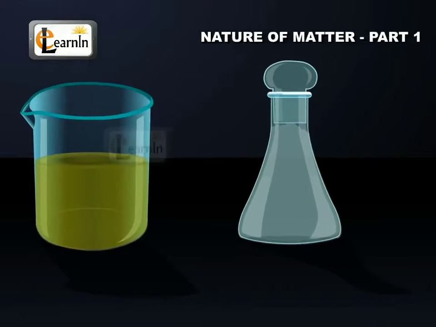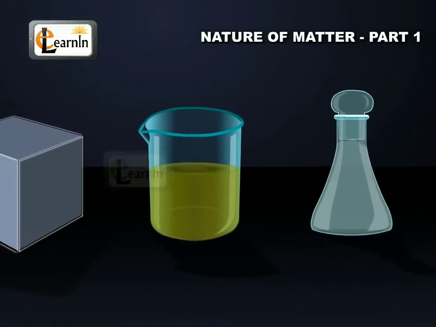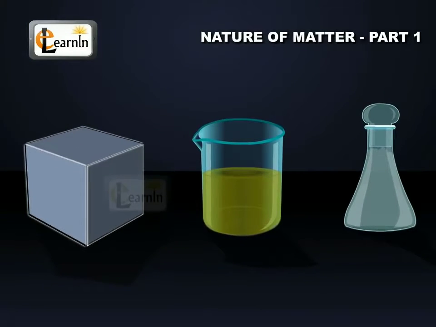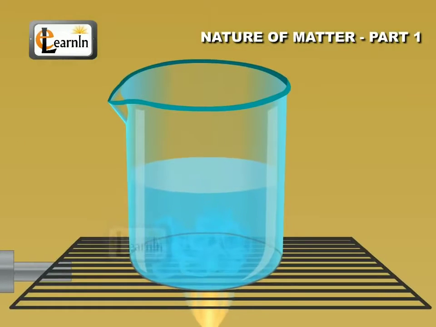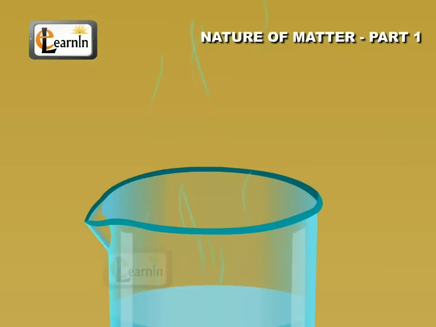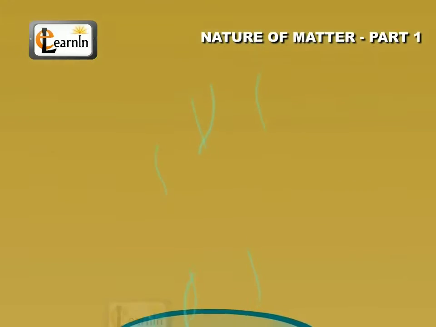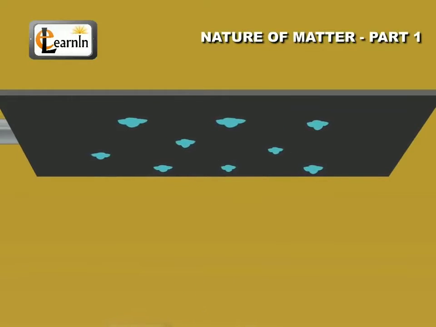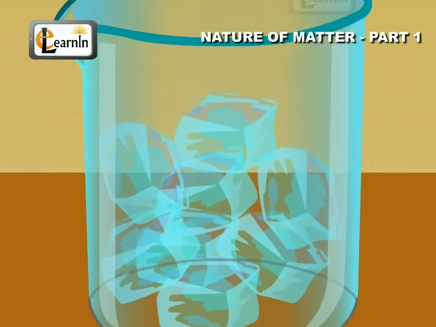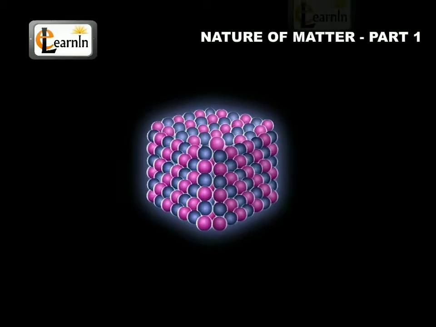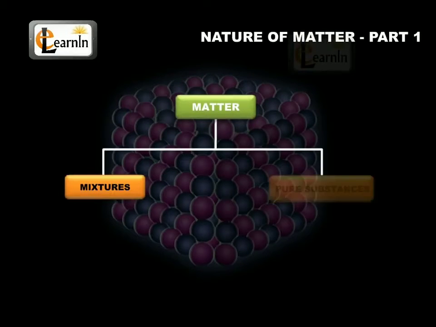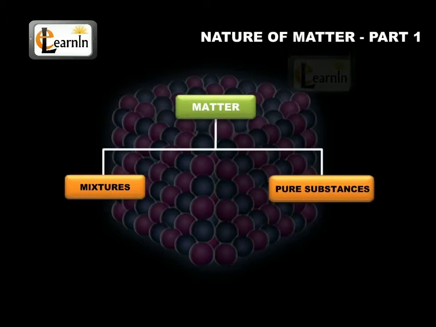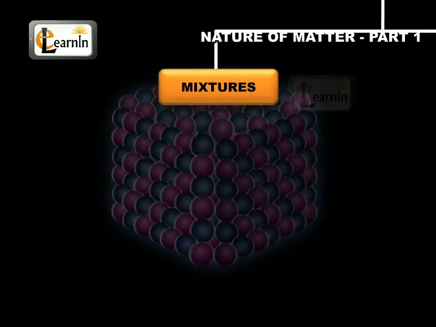These three states of matter are interconvertible by changing the conditions of temperature and pressure. On heating, the solid usually changes into the liquid, and the liquid on further heating changes into gaseous or vapor form. In the reverse process, gas on cooling liquefies to the liquid state, and the liquid on further cooling freezes to a solid. At the macroscopic or bulk level, matter can be classified as mixtures or pure substances. These can be further divided as shown.